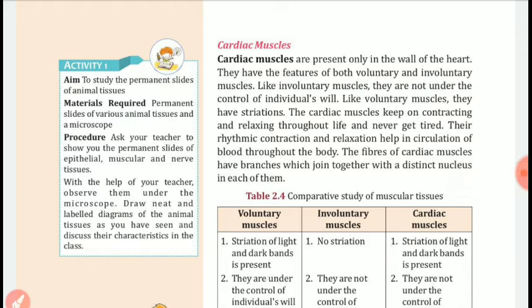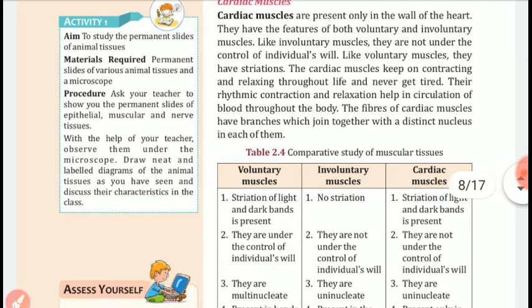Let's study the difference between the voluntary muscles, involuntary muscles, and cardiac muscles. Voluntary muscles have striations of light and dark bands, whereas no striations can be seen in involuntary muscles. In the case of cardiac muscles, striations of light and dark bands are present.